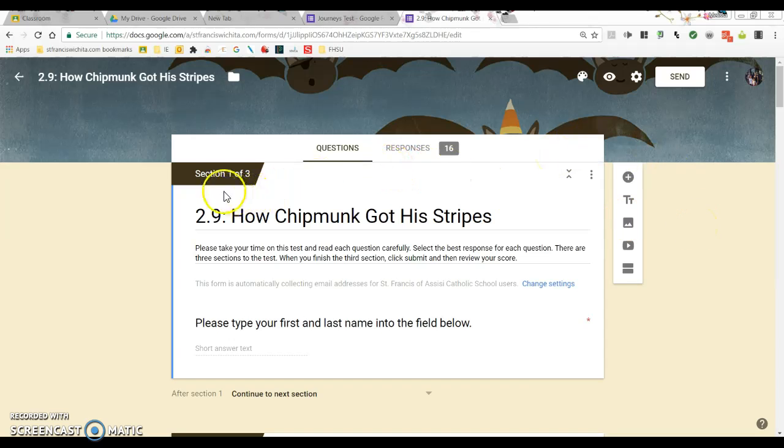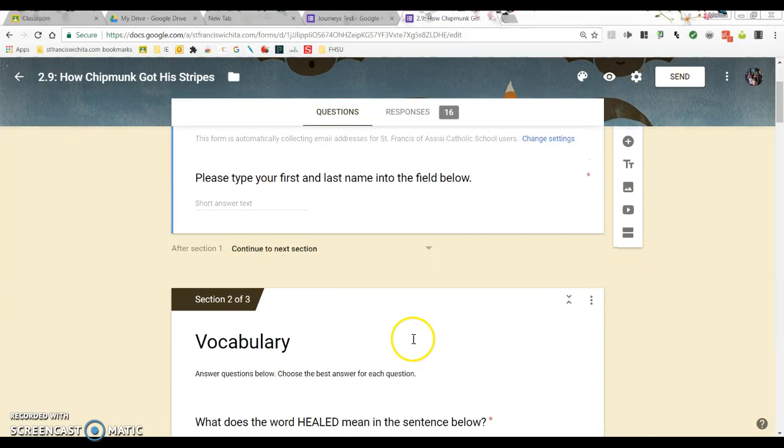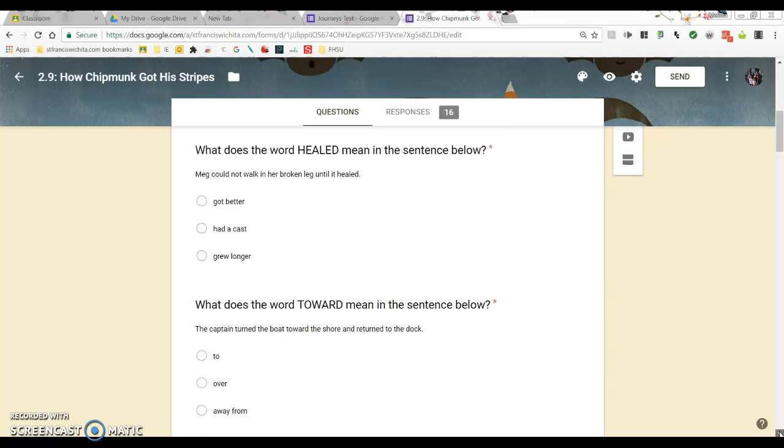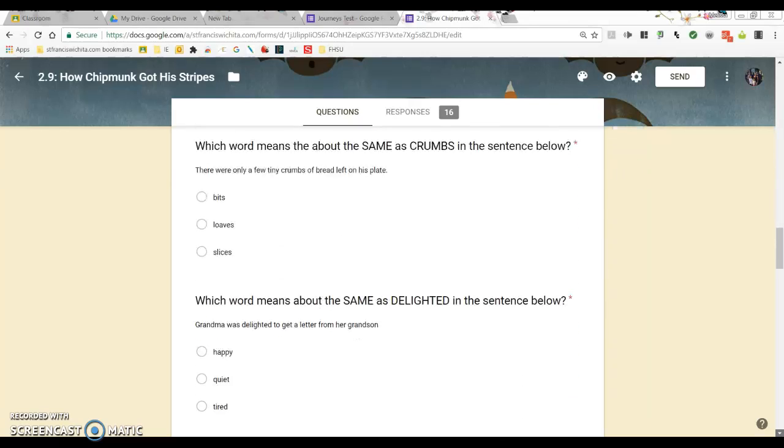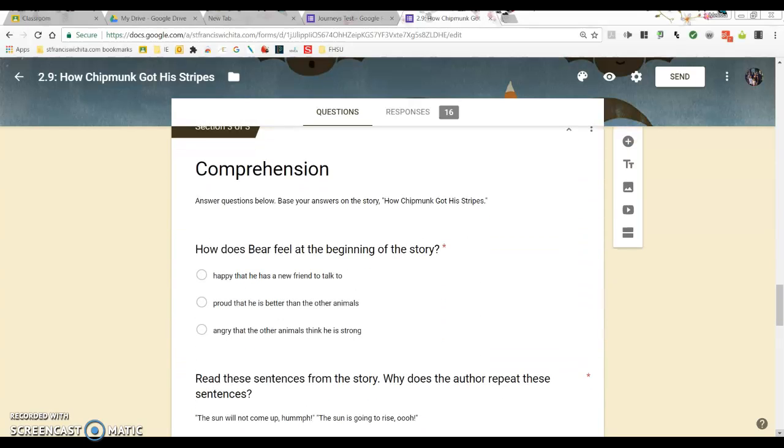It was lesson 2.9. I wrote a description, and then I said please type your first and last name into the field below. It's kind of hard for them to see that part. Scrolling down, that's our vocabulary section, and then when that section breaks apart, it goes into comprehension.